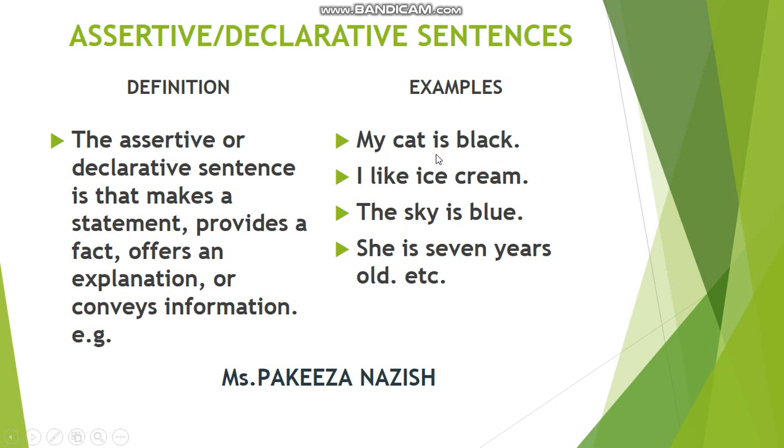For example, my cat is black, so it is a fact, it's a reality that you are telling about, right? Because your cat is not of any other color. I like ice cream, it's also a fact, it's also a statement. The sky is blue, right? She's 7 years old, it's information. So something which is very clear, very factual, and it is always a positive sentence.